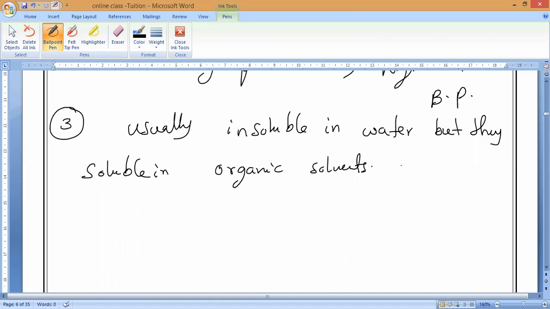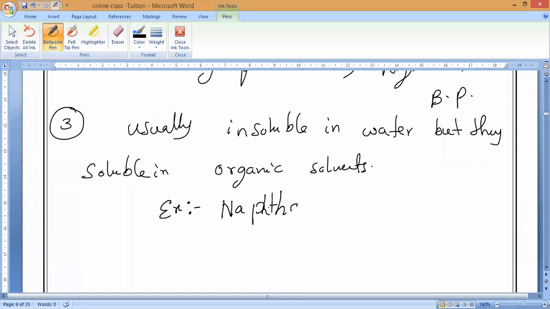An example of a compound soluble in organic solvents: you can see naphthalene balls they keep in the toilet, they are not dissolved in water. So the best example of not soluble in water, what is that? Naphthalene balls.